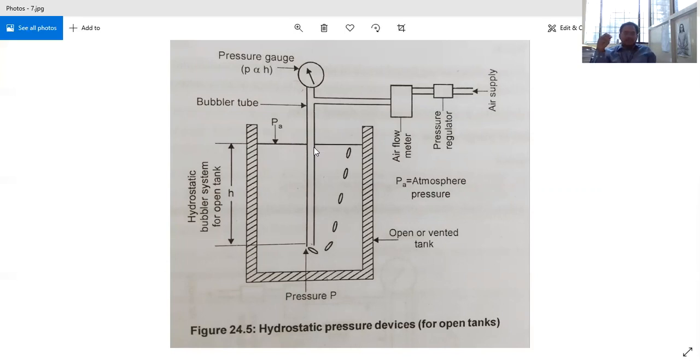We have inserted that bubbler tube inside the tank. Now we are supplying that tube with air. With the help of airflow, with some compressor and a pressure regulator, we are slowly allowing the air into it.